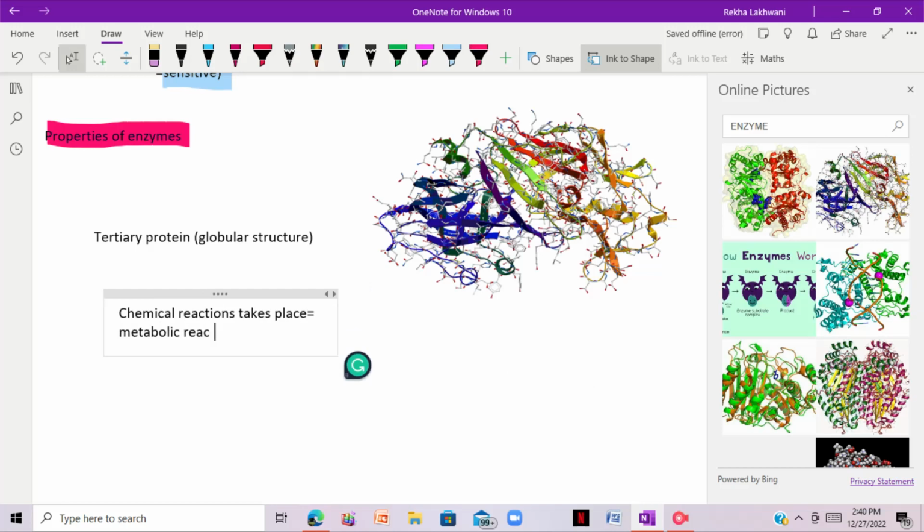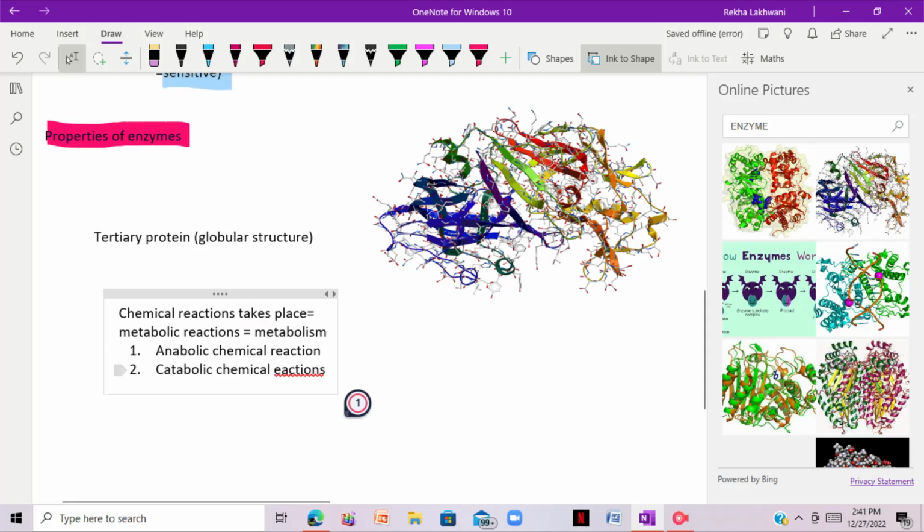And we know that there are basically two types of metabolic reactions. Number one is anabolic chemical reactions, and number two is catabolic chemical reactions. Now what actually happens in these? Basically, in an anabolic chemical reaction, a product is made.